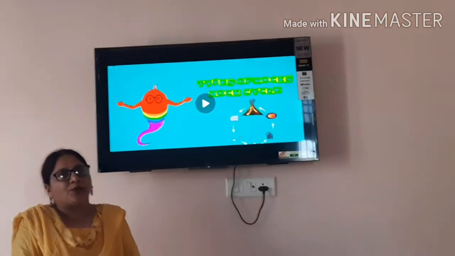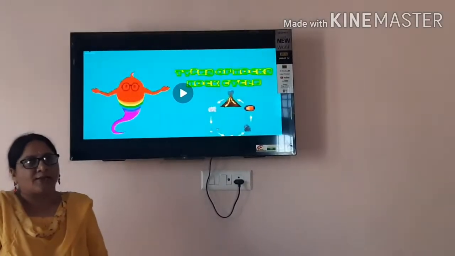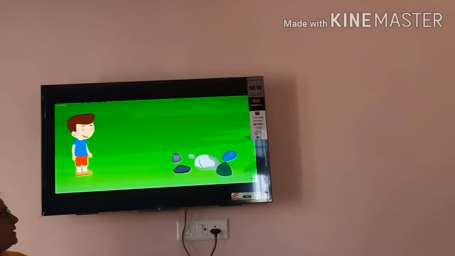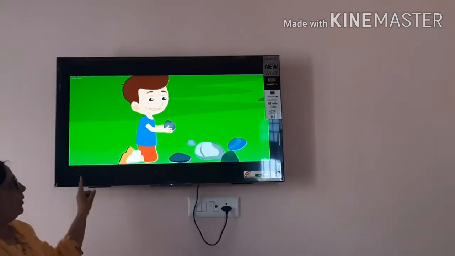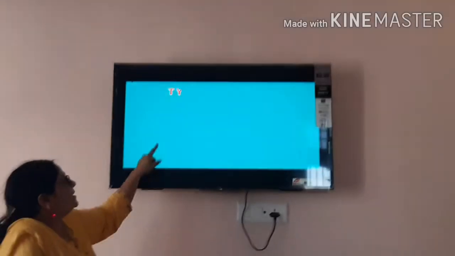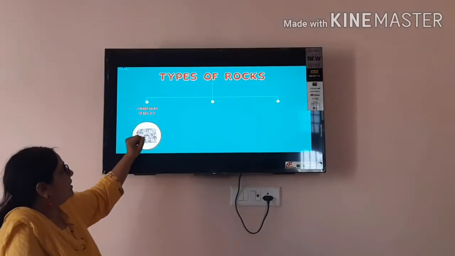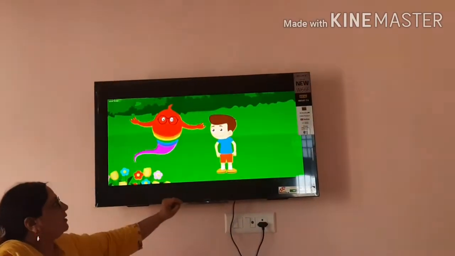Now I am explaining you the rock cycle. In my last video, I explained the types of rocks. Now I am explaining about the rock cycle. See here what he is playing with the rocks. Now we will discuss whatever types of rocks we have: igneous rocks, sedimentary rocks, metamorphic rocks.